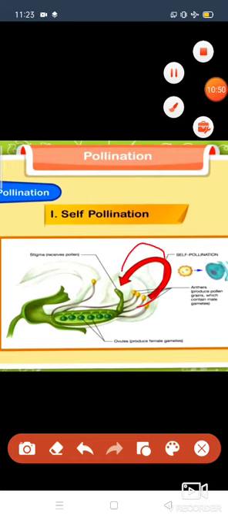means this anther just transfers its pollen grains to where? To the stigma through wind, or you can say through water. So at that time pollination occurs. It occurs in bisexual flowers only. For example, I will show you.